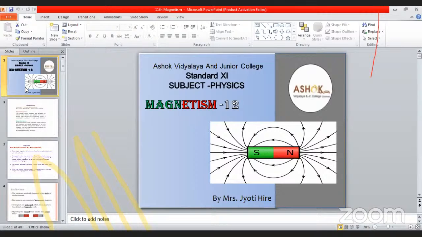Okay. Now see, what is this bar magnet? Next article, that is the bar magnet, article 12.3 in your book. Tick mark it. Is the book in front of you? Does everyone have the books in front of them? Yes or no? Yes, ma'am. Okay. Bar magnet. What is meant by bar magnet?